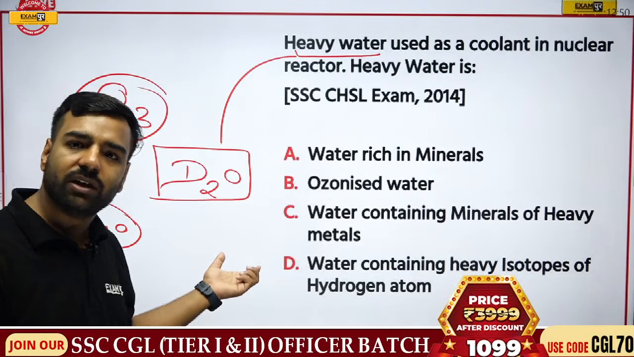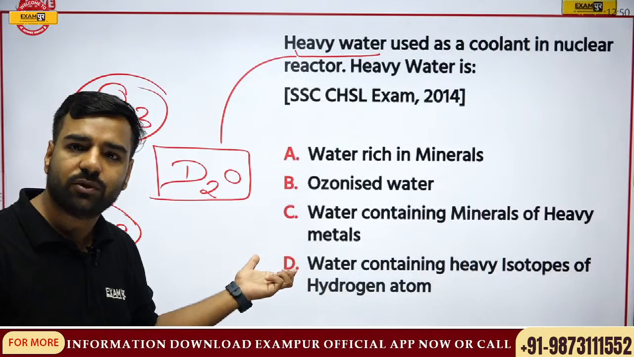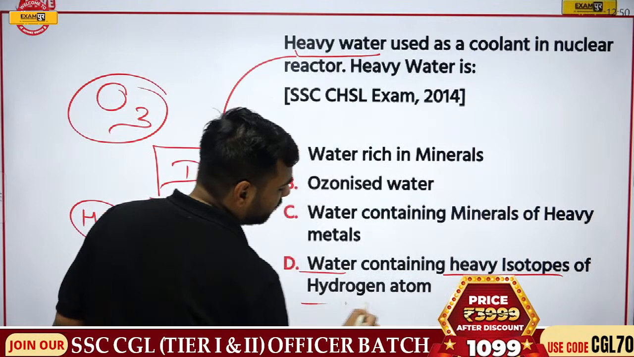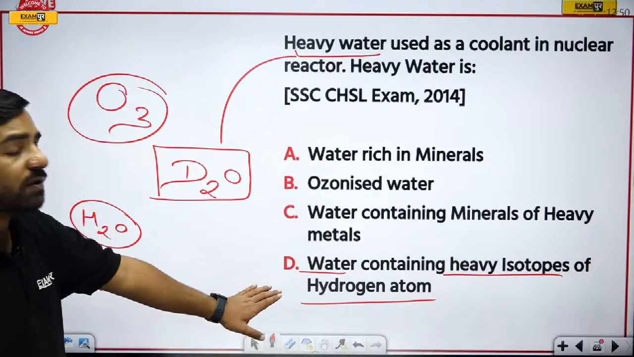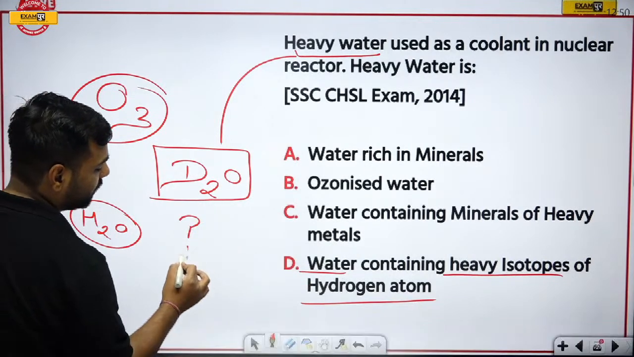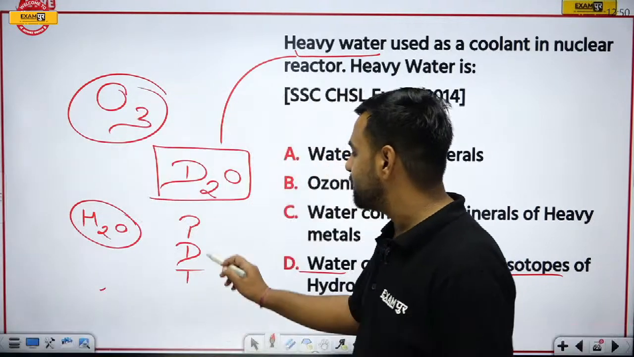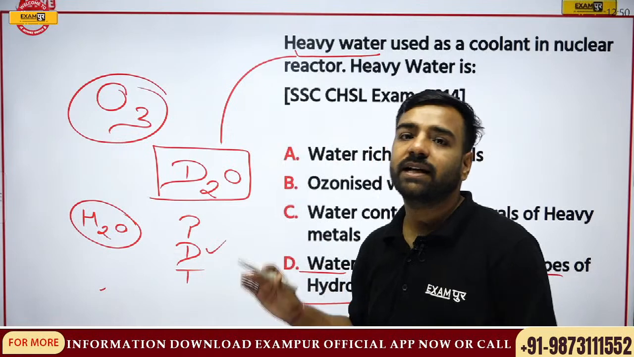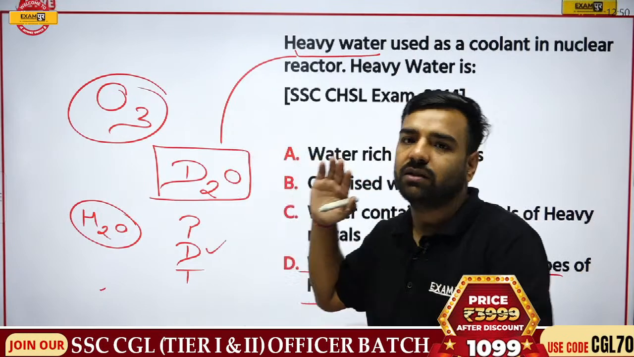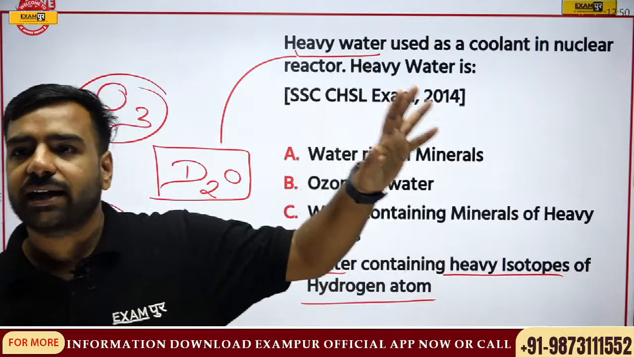We know that it is deuterium, and deuterium is an isotope of hydrogen. So please remember, it is water that contains heavy isotopes of hydrogen atom. Now, the isotopes of hydrogen are protium, deuterium and tritium. From here this D is derived, and D is giving you D2O, which is actually known as heavy water, and heavy water is used in nuclear reactors. I guess all these points are clear.